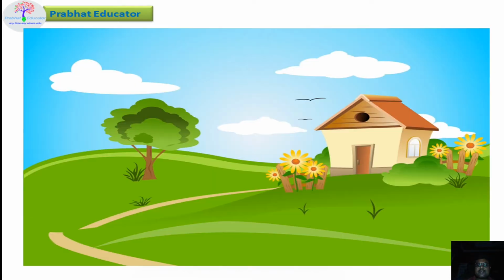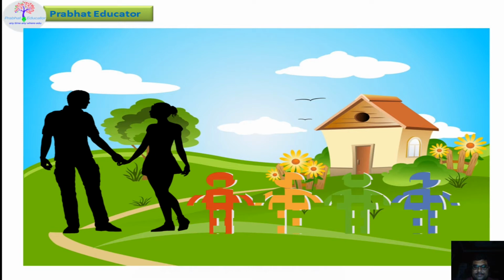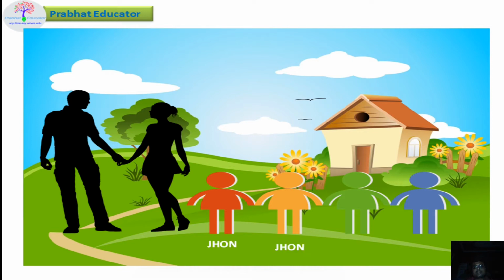To understand the namespace, we have to understand one concept. As you can see, there is a very beautiful house, a lovely garden, a lovely couple, and they have 4 children. The first child's name is John, the second child's name is John, the third child's name is John, and guess what the fourth child's name will be?